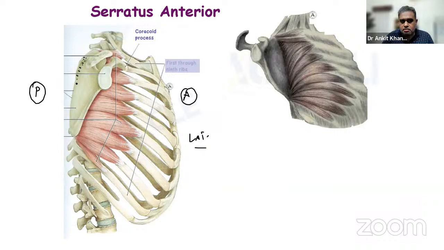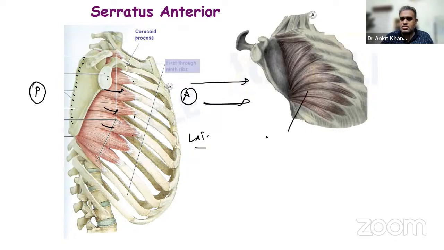Can you see this medial border of the scapula on the front side? This is inserting into these ribs. Now imagine when the muscle will contract. This is the glenoid cavity, and the upper limb is attached over here. Pushing, punching. This image also shows a similar thing.